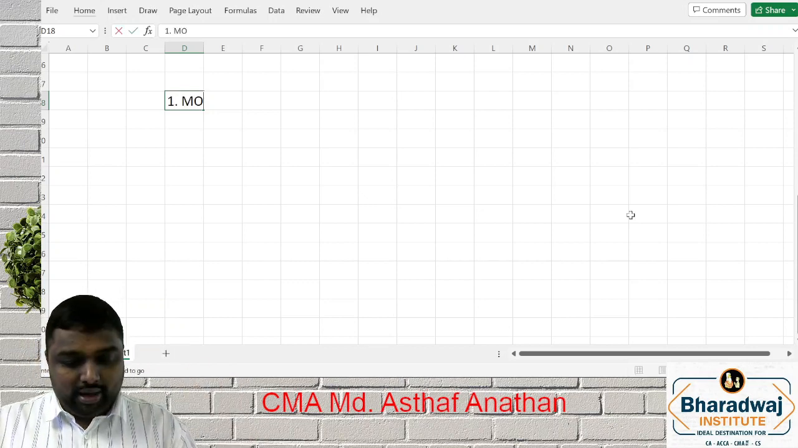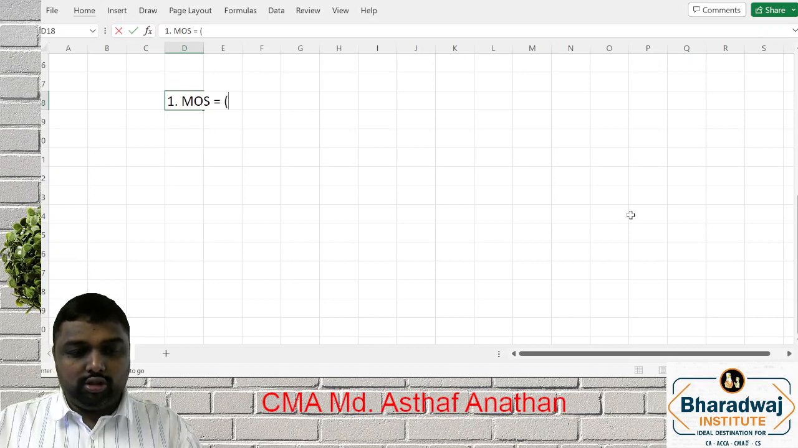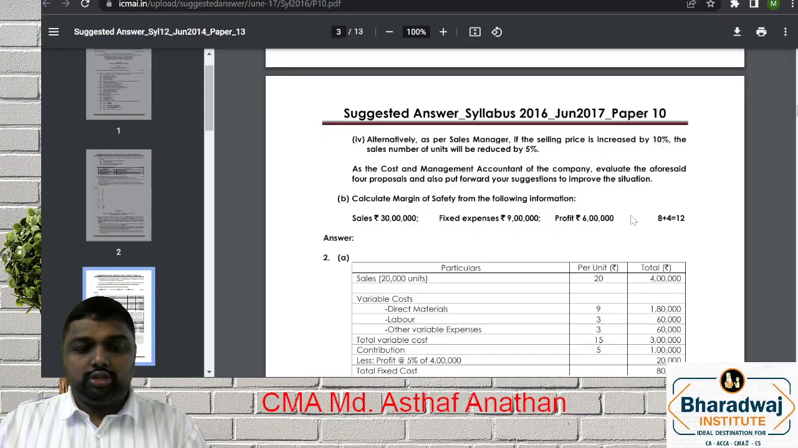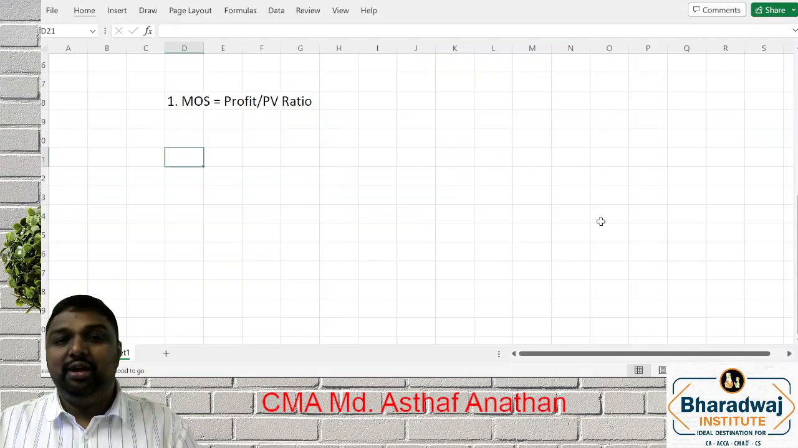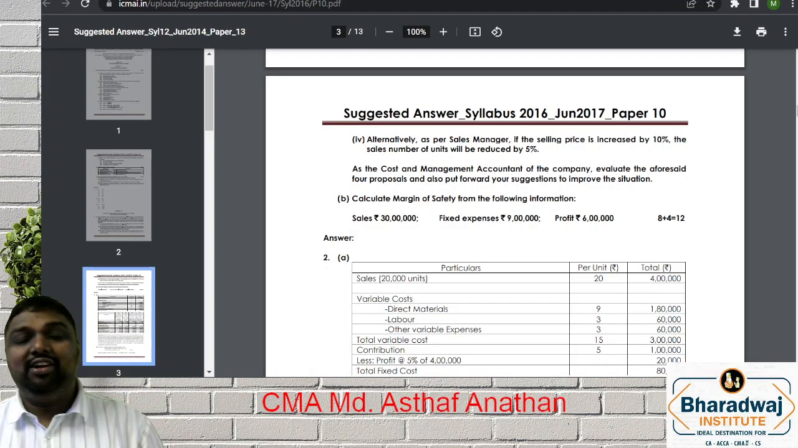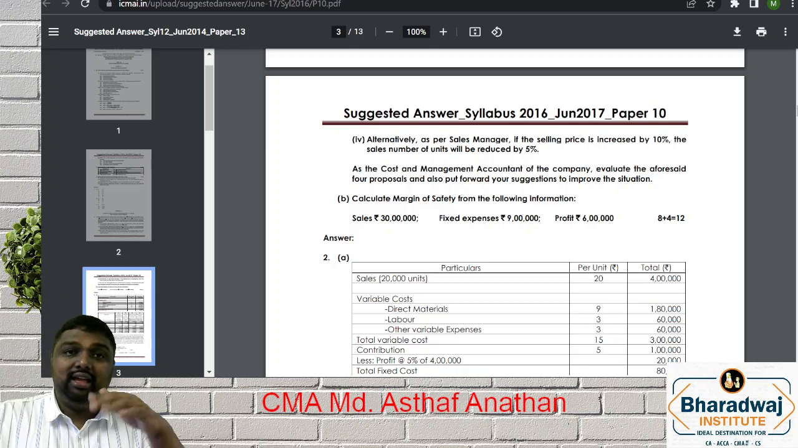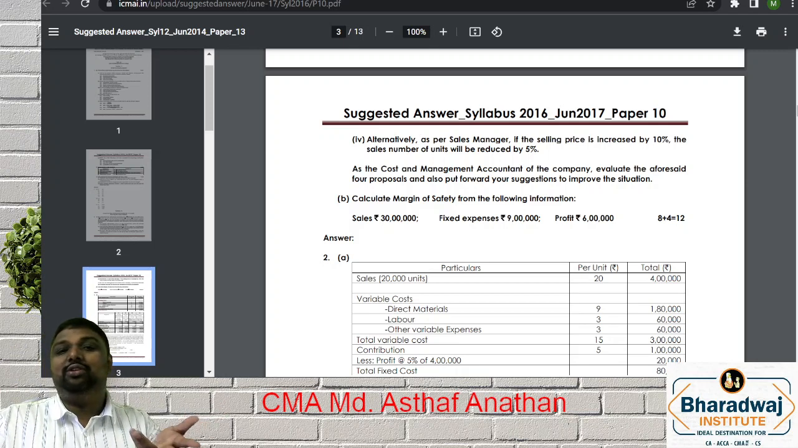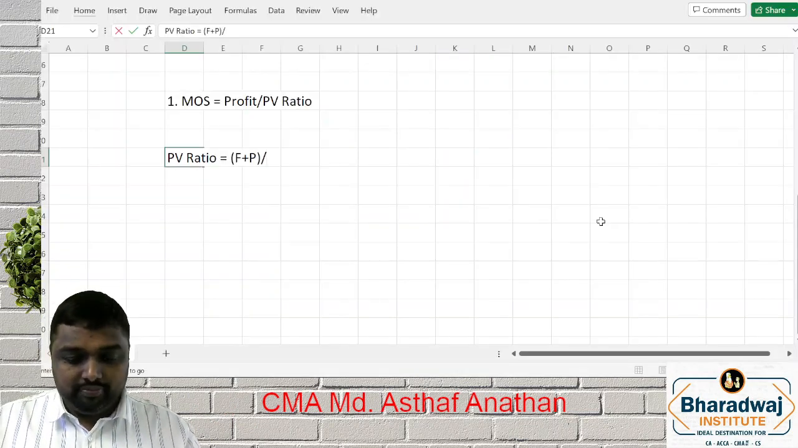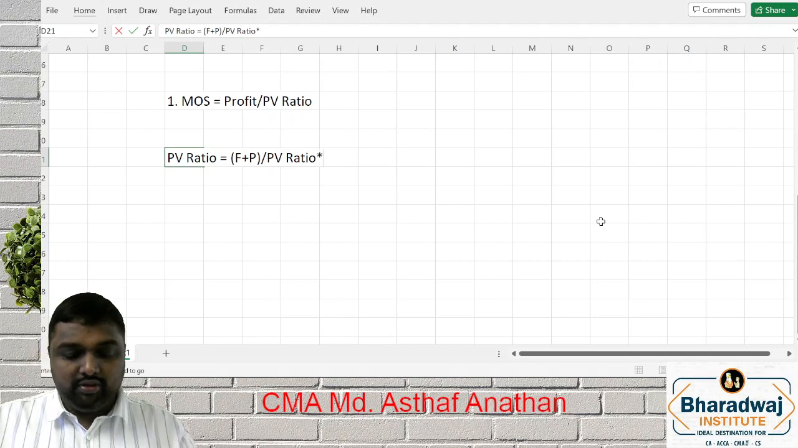Yes. So margin of safety, you all know the formula: profit by PV ratio. So in this question, profit is given, PV ratio is not given. So PV ratio we have to find out. We have discussed different formulas, S minus V, but we cannot apply it if you don't know the V. So you have to use the second alternative formula, that is (F plus P) by sales into 100. So what is the F?